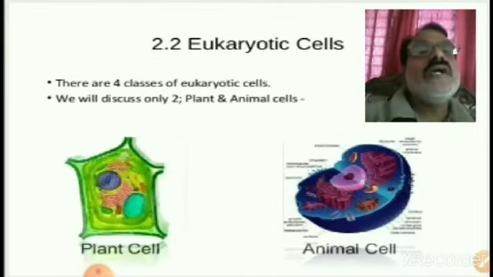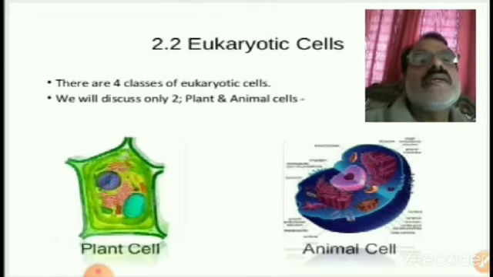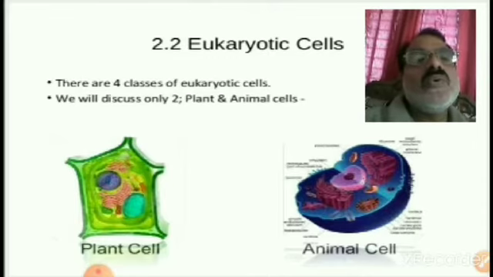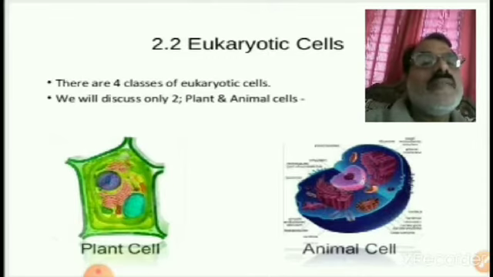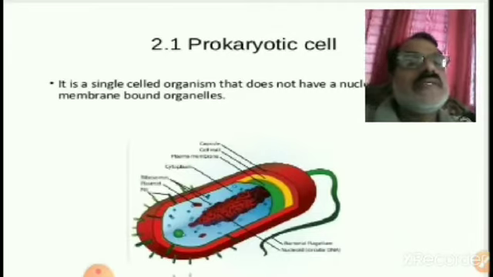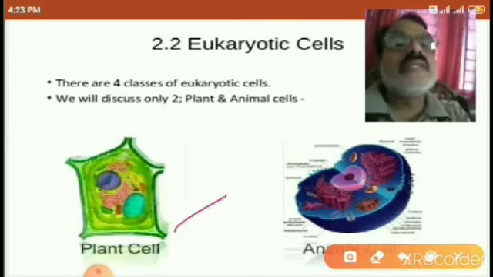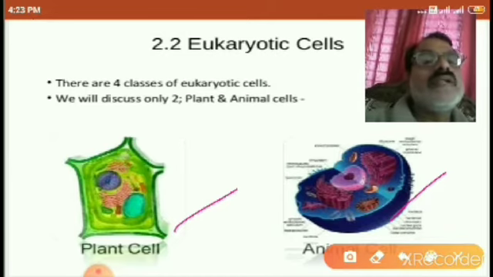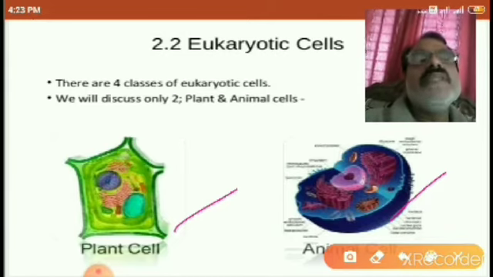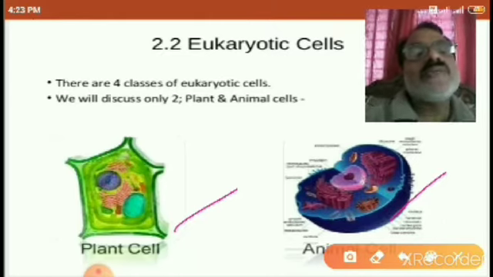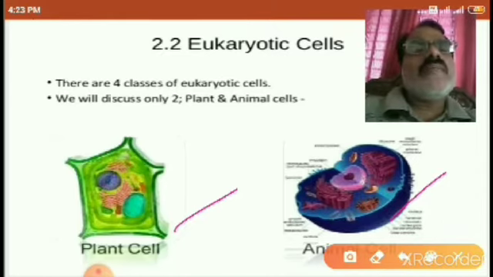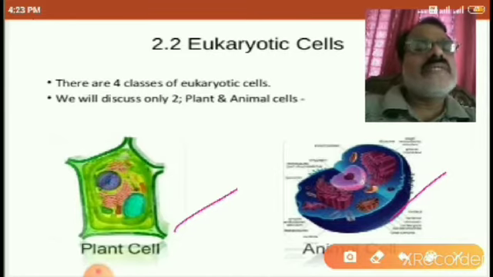About the eukaryotic cell, there are 4 classes of eukaryotic cells. We will discuss only 2, plant and animal cells, here. This is the plant cell. This is the animal cell. See the diagram on the differences of plant and animal cells. Plant cells have a cell wall. Animal cells don't have a cell wall.